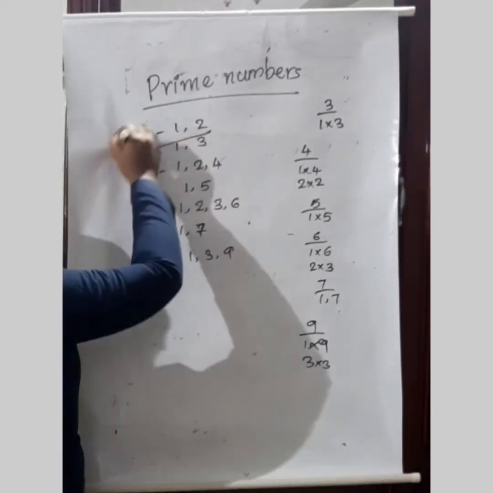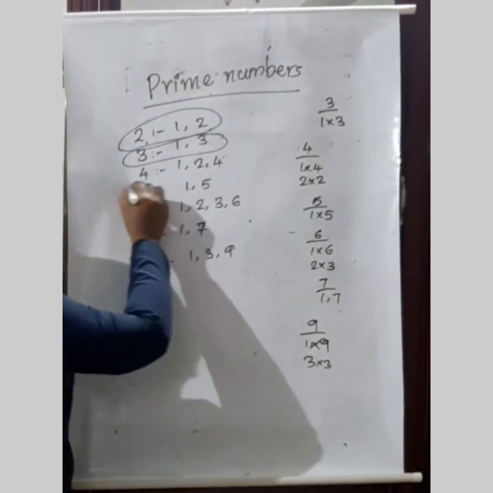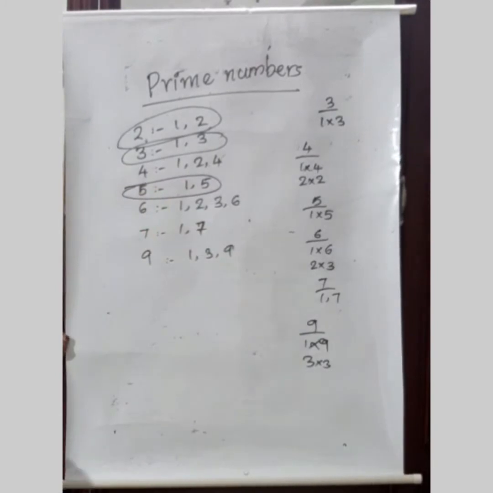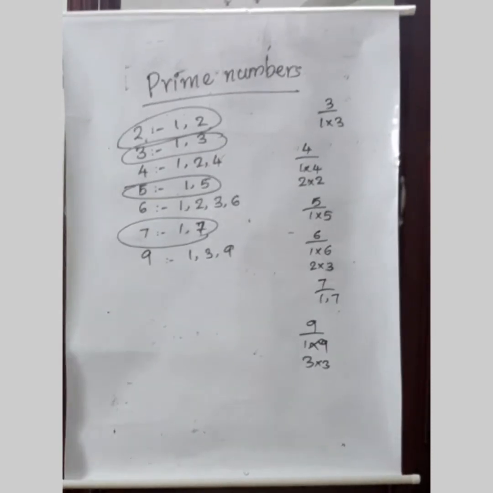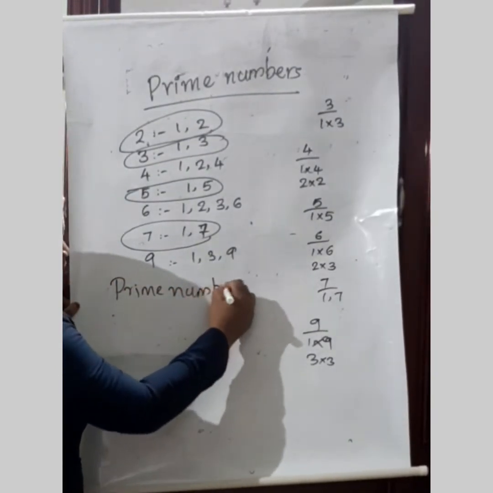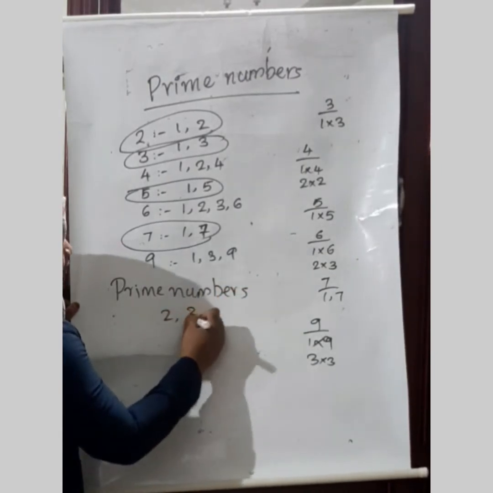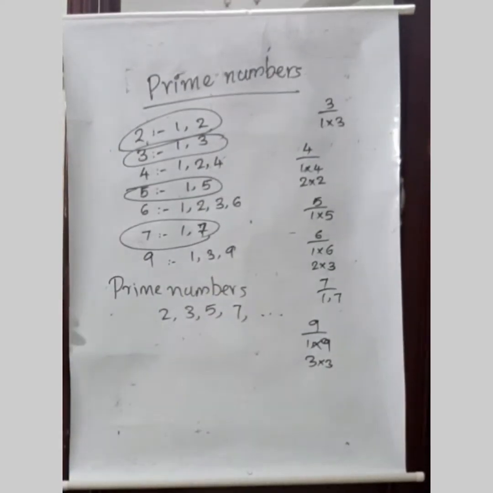2. 2 is having only two factors. Then 3. 3 is also having two factors. Then we have 5. 5 also has two factors. Then 7. 7 also has two factors. Isn't it? So the numbers 2, 3, 5 and 7 are prime numbers. Many other numbers are also there. So the examples for prime numbers are 2, 3, 5 and 7.